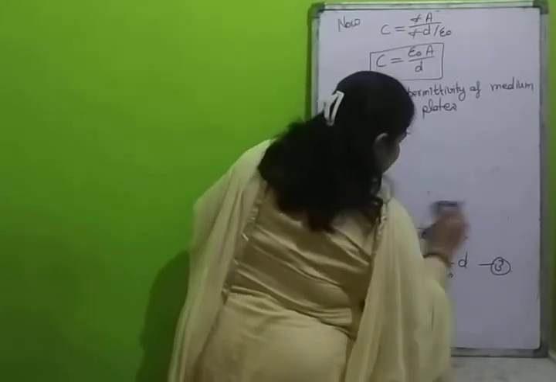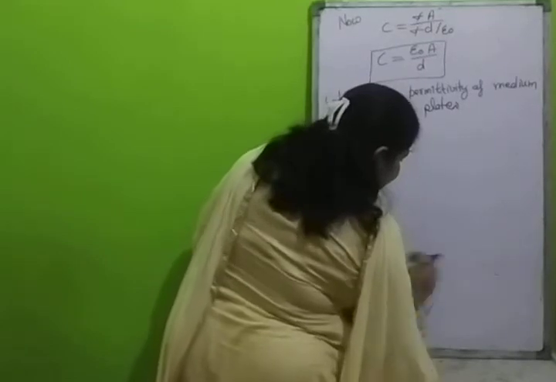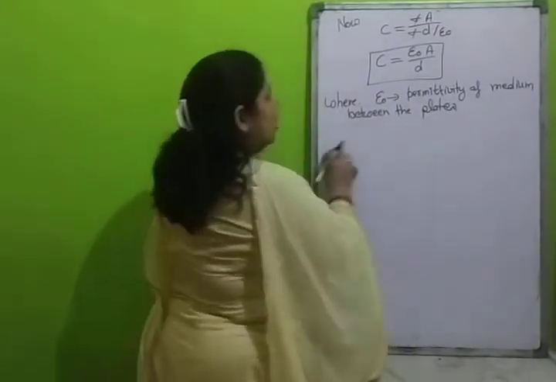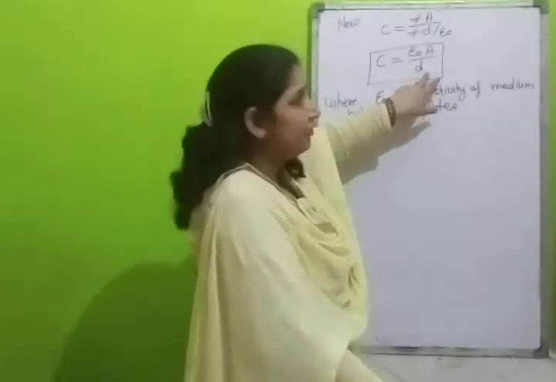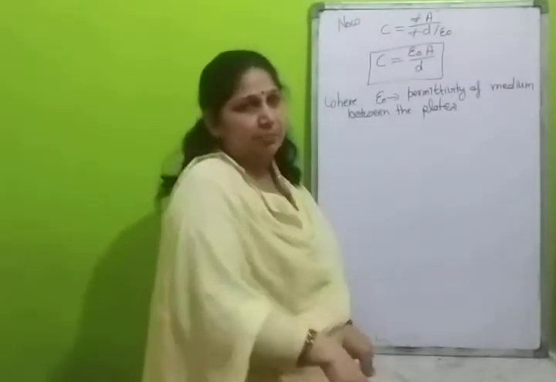The capacitance of a capacitor depends on three characteristics of the capacitor. What are these three characteristics? One is the cross-section area, the surface area of the plate. Second is the separation between the plates, and the third one is the medium between the plates.